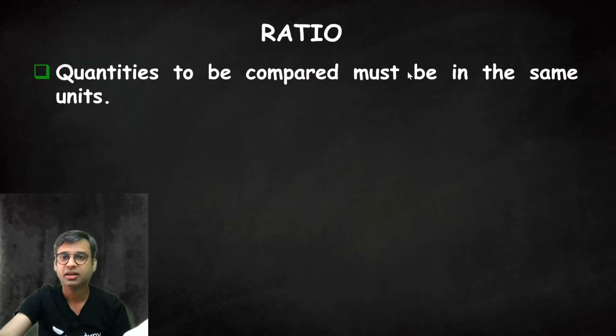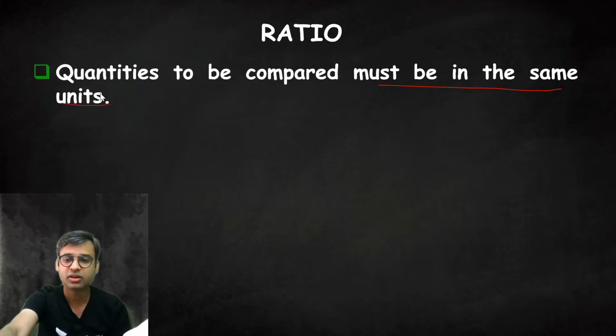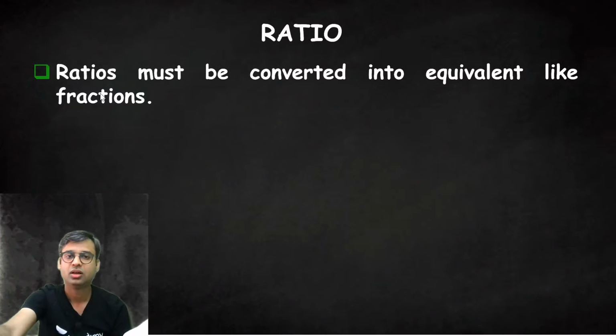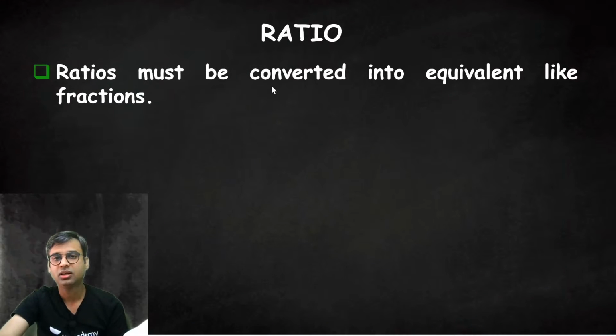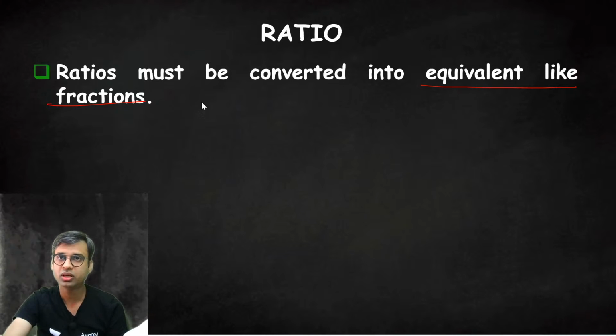Quantities to be compared must be in the same units. We have already studied this. The ratios must be converted into equivalent like fractions. If we have to compare two ratios, then we have to convert them into equivalent like ratios.